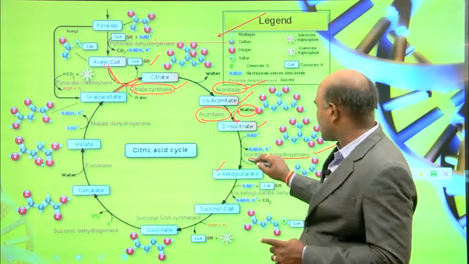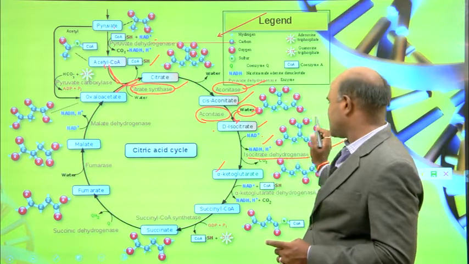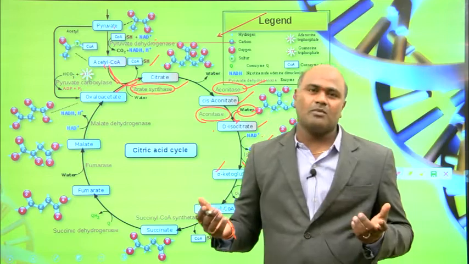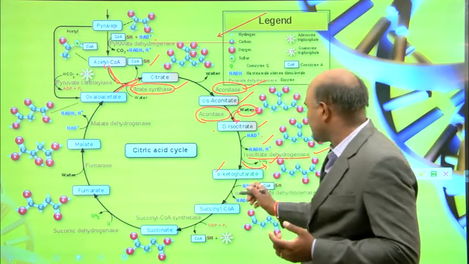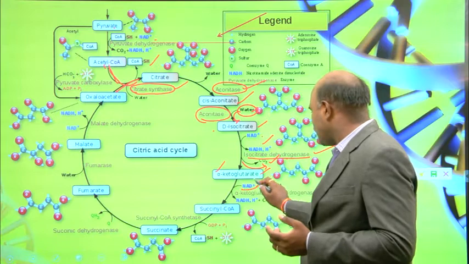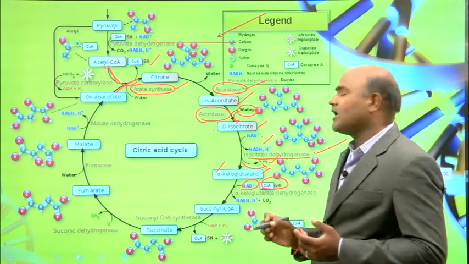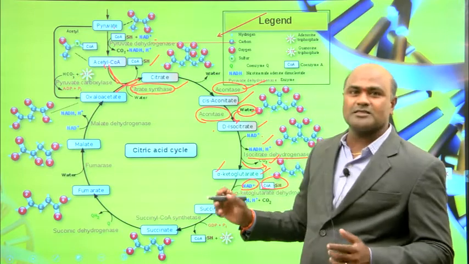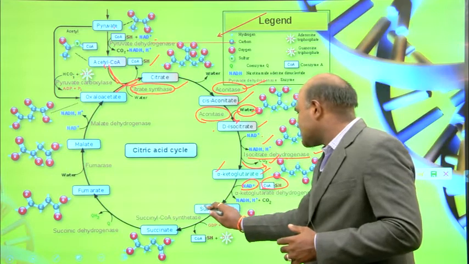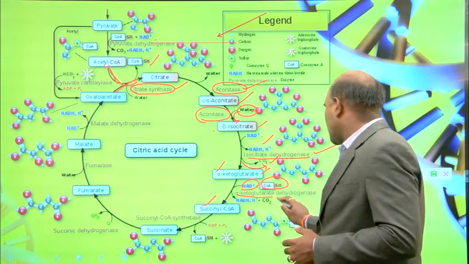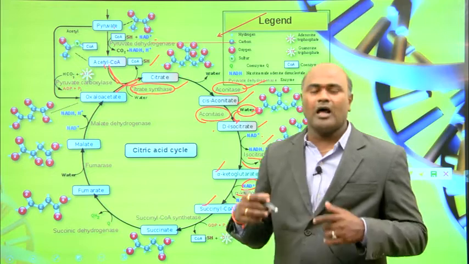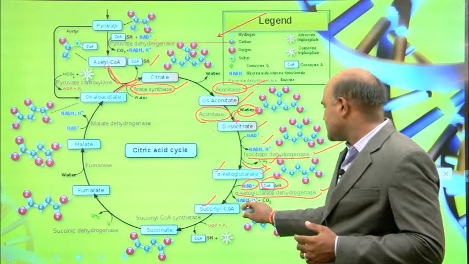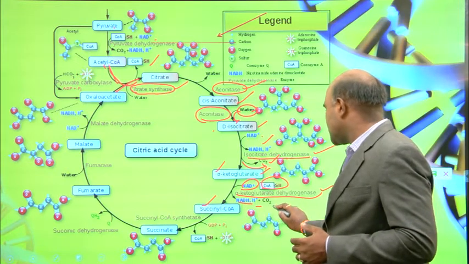Here NAD plus is converted into NADH and H plus, and again carbon dioxide is released, one CO2. Coming to alpha ketoglutarate, it reacts with NAD plus and coenzyme A, CoA-SH, and is converted into succinyl CoA with the help of alpha ketoglutarate dehydrogenase. Here NAD plus is converted to NADH, H plus and CO2.